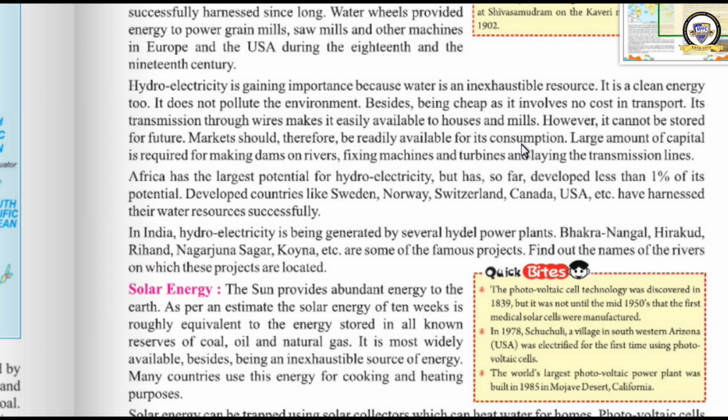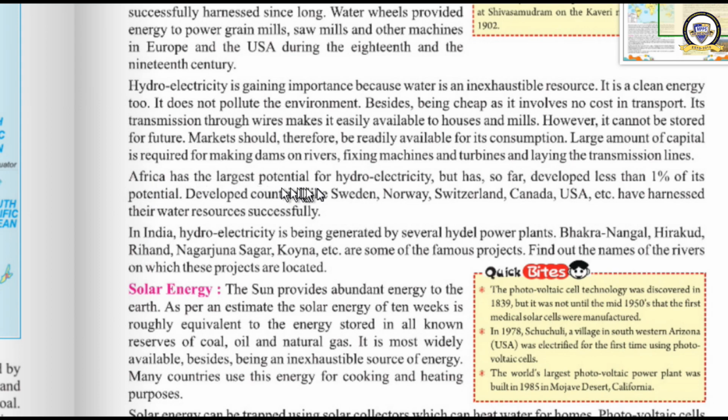Whatever amount of energy is produced, that amount has to be transmitted also. A large amount of capital is required for making dams on rivers, fixing machines and turbines, and laying the transmission lines. These two are the negative sides of hydropower plants. Number one, it cannot be stored for the future. Number two, capital investment is very high.